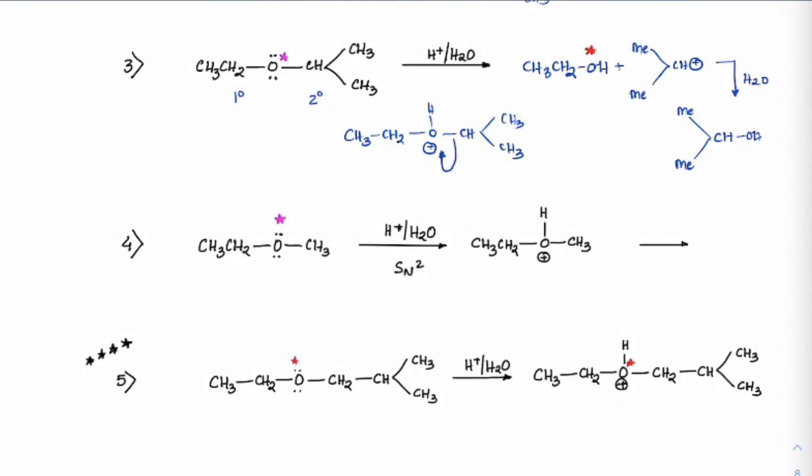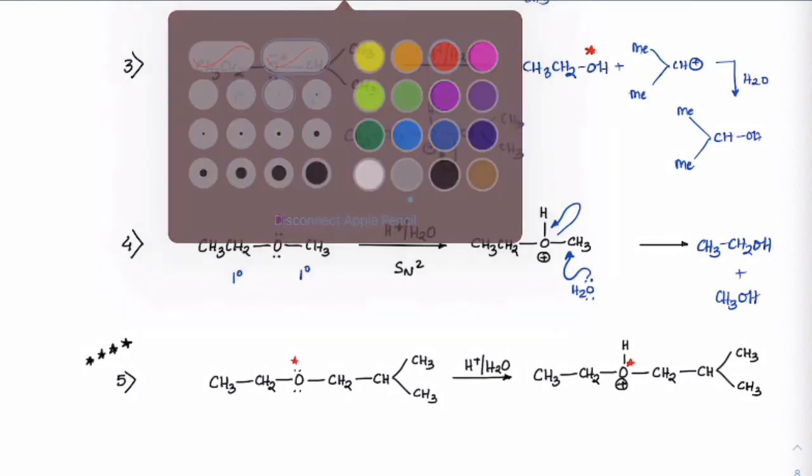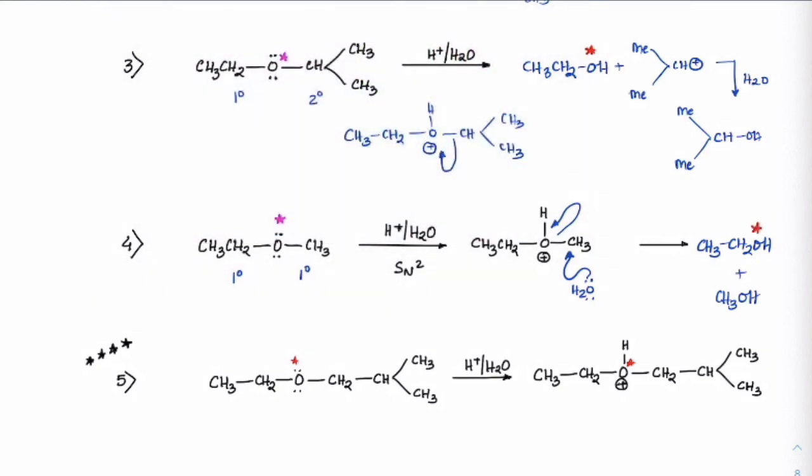Next case, after the oxonium ion, both sides are primary, so H2O will attack the least substituted carbon, and you know the rules of SN2, right? Thereby we will have CH3CH2OH plus CH3OH, and the isotopic oxygen went with it.